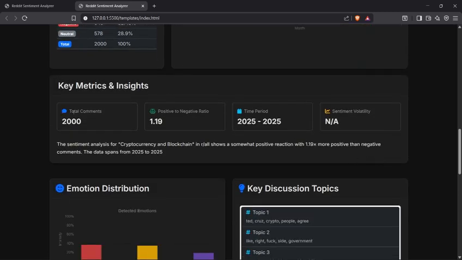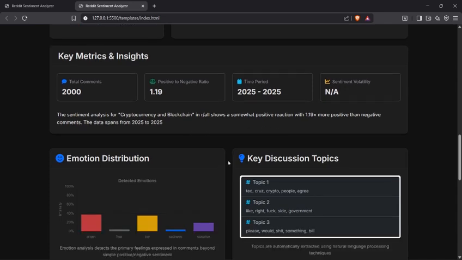So here are some key metrics and insights. The total comments is 2000, the positive to negative ratio is 1.19, and the time period is the year 2025, and there are no sentiment violations. The sentiment analyzer for cryptography and blockchain has shown a somewhat positive reaction, with 1.19x more positive than negative comments, spanning from 2025 to 2025.